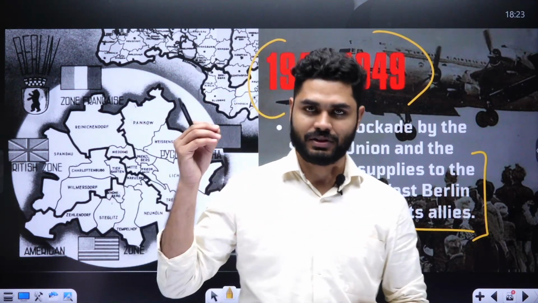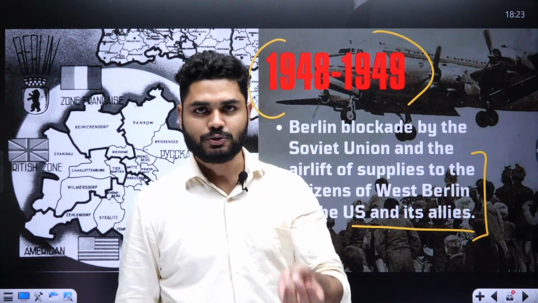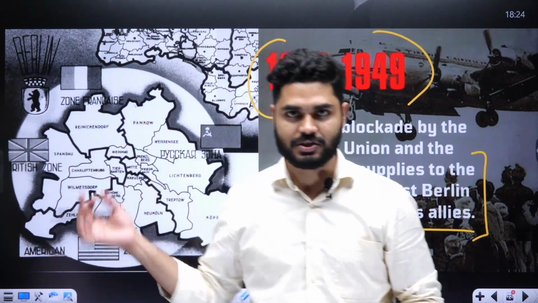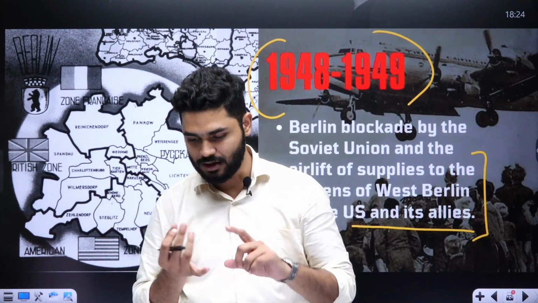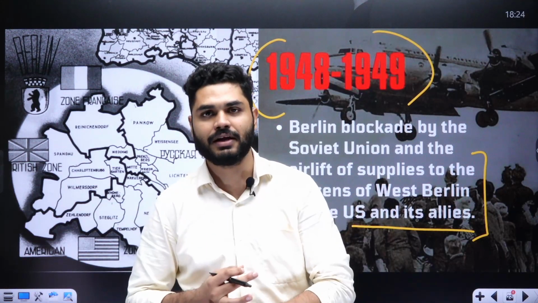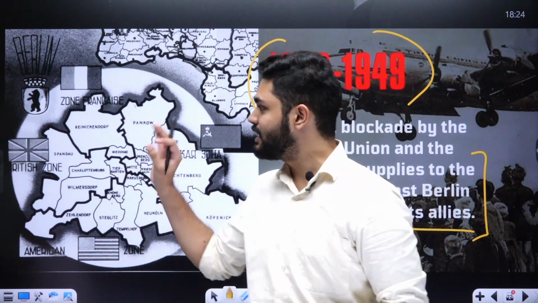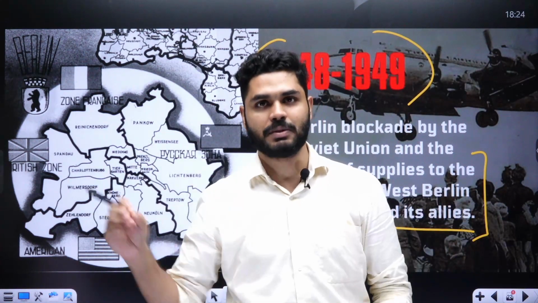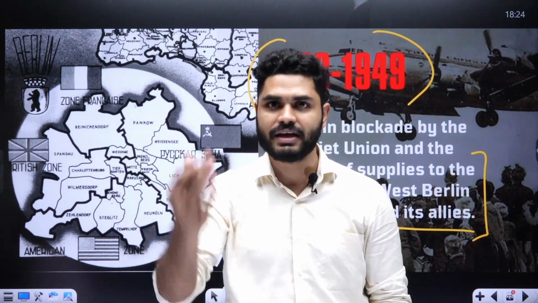Similarly, this could have been the idea, and the authorities of the USSR encircled West Berlin, but the allies of the United States of America showed resilience, and for so many months they airlifted all the necessary supplies to West Berlin, saying that okay, if you block the roads, we'll airlift everything there.